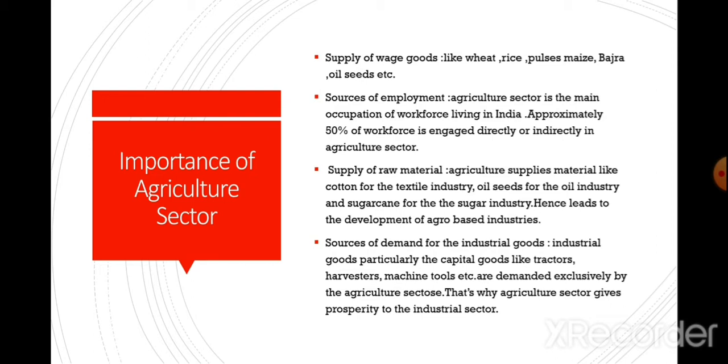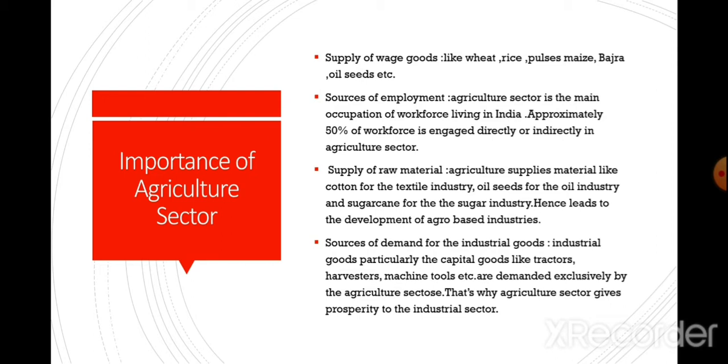Supply of raw material to agro-based industries. Agriculture supplies materials like cotton for the textile industry, oilseeds for the oil industry, and sugarcane for the sugar industry. Hence, it leads to the development of agro-based industries.